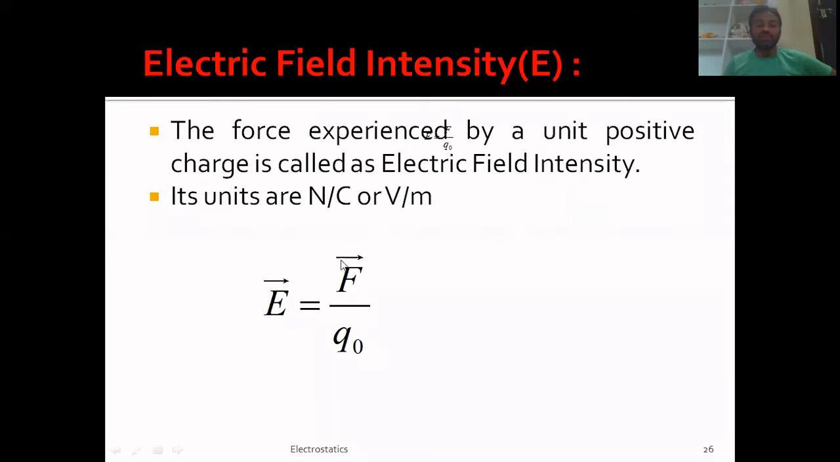If you observe this equation, on the right hand side we have the force experienced by a unit positive charge. This force is a vector quantity and Q0, which is the charge, is a scalar quantity, and hence the electric field intensity, which is on the left hand side, also becomes a vector quantity. Please remember, electric field intensity is a vector quantity which is defined as the force experienced by a unit positive charge, and its units are Newton per coulomb or volt per meter. I hope the definition and the mathematical formula is okay to you. Let us move on to our next slide.